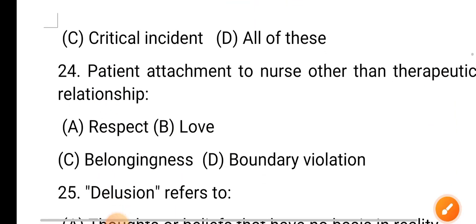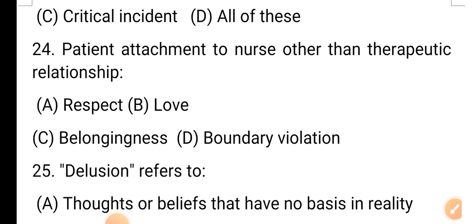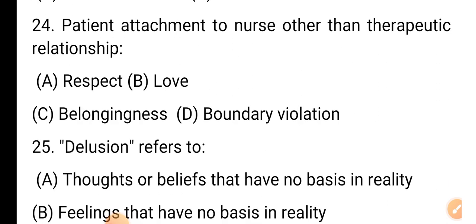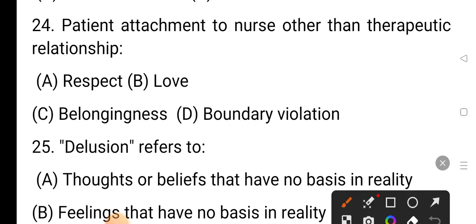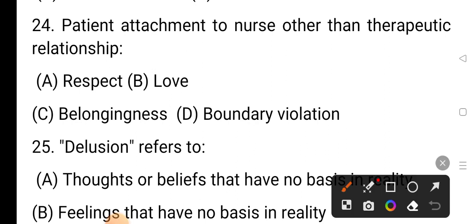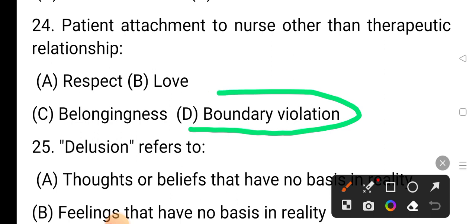Question number 24. Patient attachment to nurse other than therapeutic relationship. Option A is respect. Option B love. Option C belongingness. Option D boundary violation. The correct answer is option D, boundary violation.